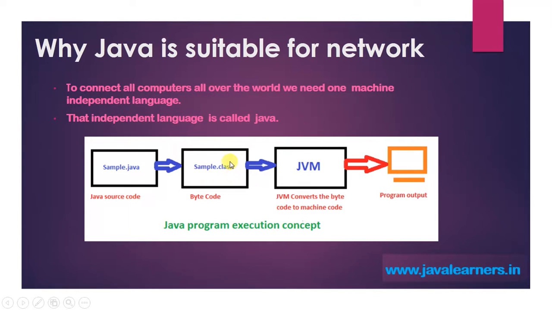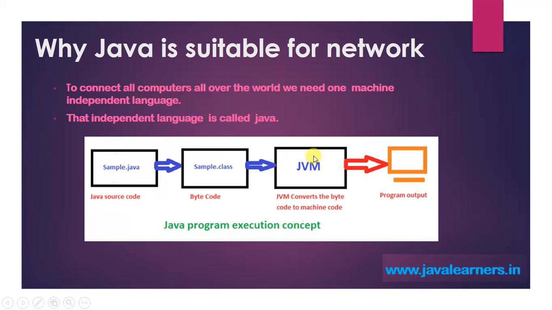The .class file contains the bytecode, which is machine independent. So it won't depend on whatever set of instructions a machine understands. It is machine independent.